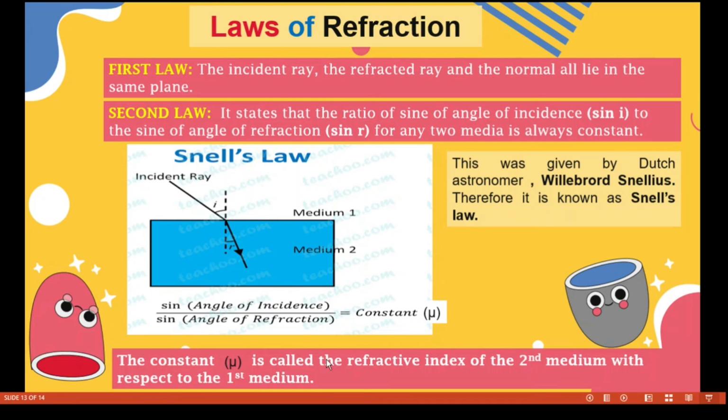The constant mu is called the refractive index of the second medium with respect to the first medium. Since this law was given by the Dutch astronomer Willebrord Snellius, it is known as Snell's law.